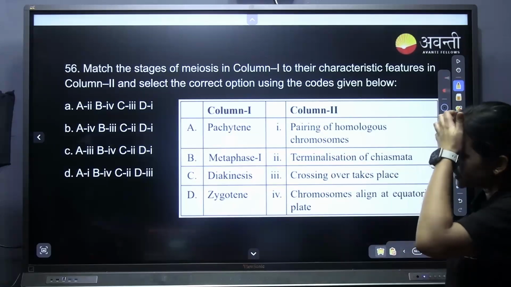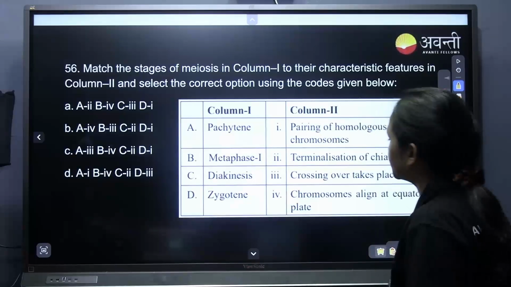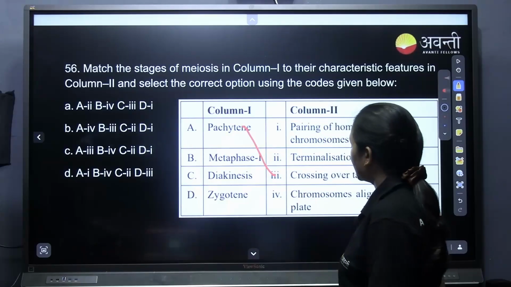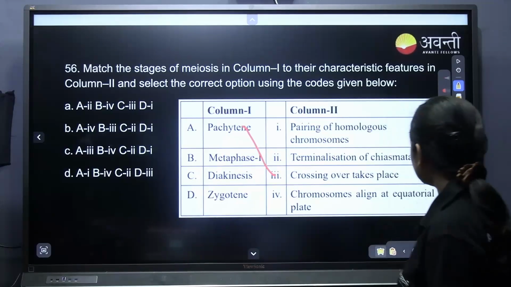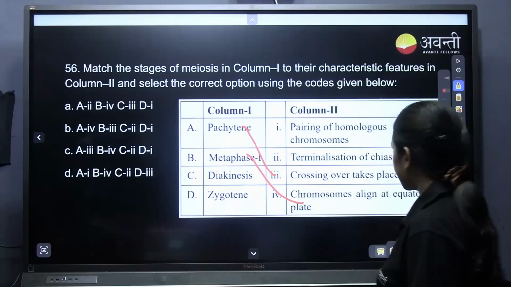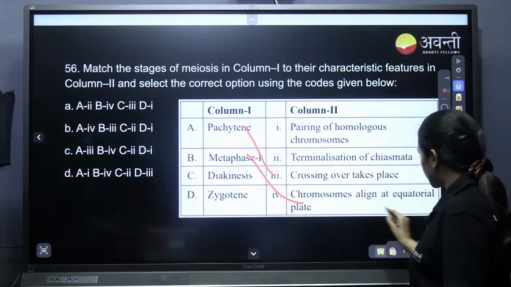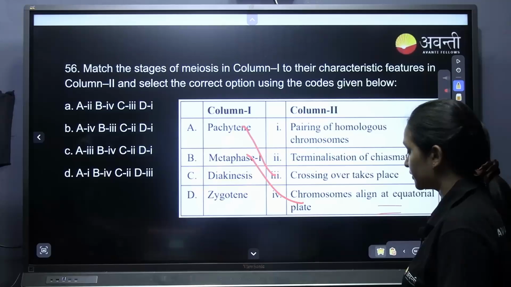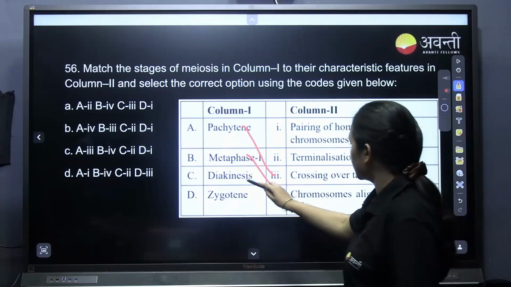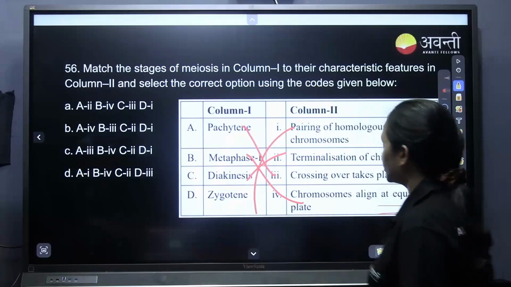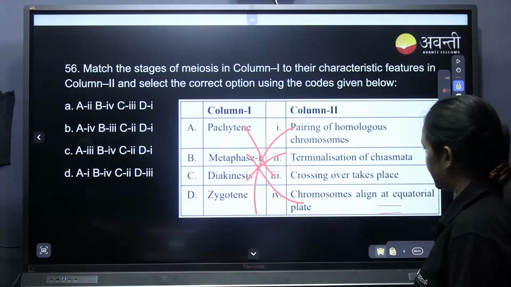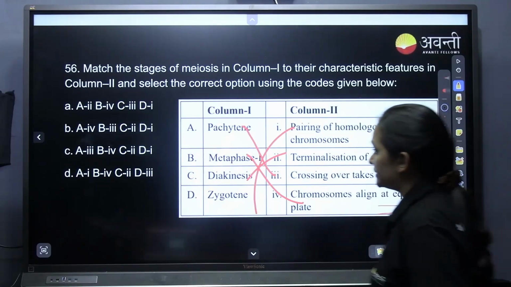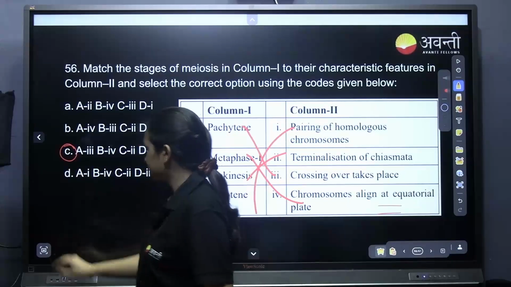Tell me again, this is the 100th time we are solving this question. Pachytene will be crossing over. Metaphase 1, chromosomes align at the equatorial plate, and in metaphase 1 two equatorial plates form. Okay. Diakinesis, terminalization. Zygotene, pairing of the homologous chromosomes. Yes, it is 3, 4, 2, 1. That is C. Easy, very very easy.